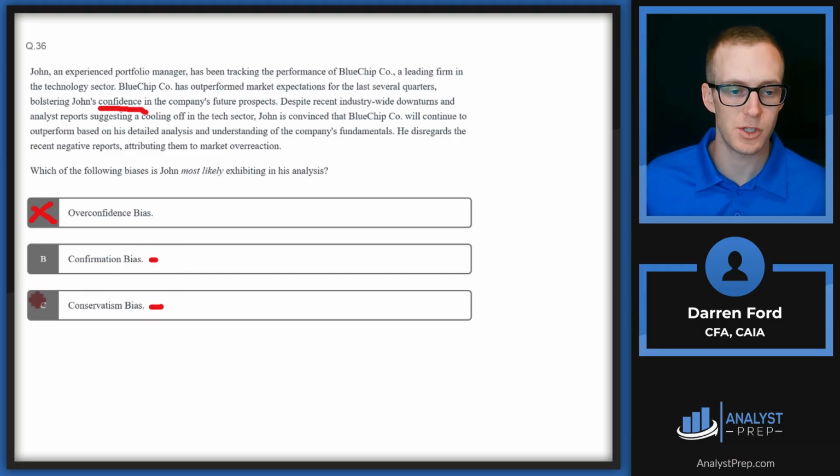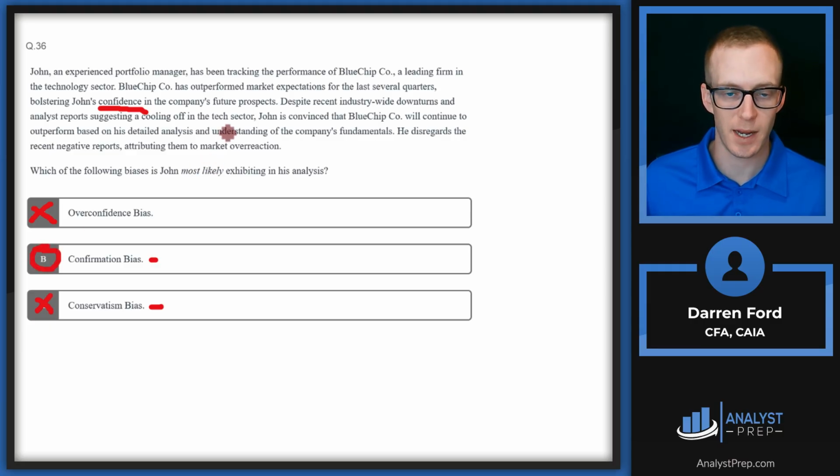conservatism is going to be more so related to being too conservative and cautious in decision making. However, he's not being super cautious because the rest of the market is saying that there's going to be a cool off in the industry, and he's going the opposite direction. So if he was being more conservative, that might fall under this bucket, but he's kind of being the opposite. He's not being conservative. So this is going to be B, confirmation bias,